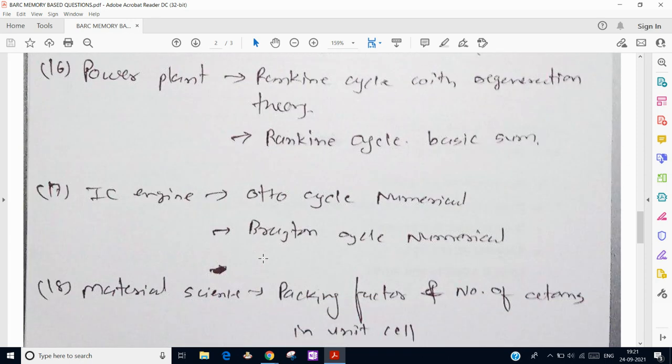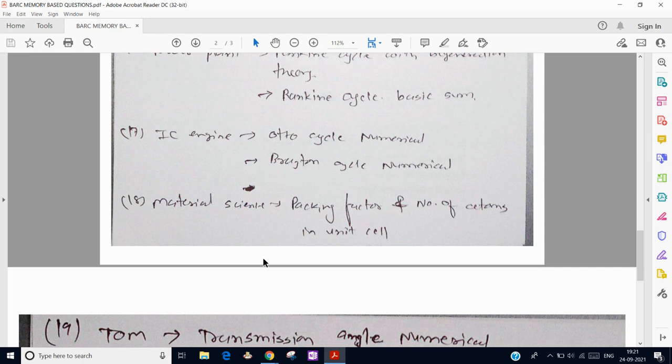If we talk about IC engine, there was an Otto cycle numerical and a Brayton cycle numerical. Okay, so these two numericals were there. From material science point of view, there were two questions I can remember: one based on packing factor, and one on the number of atoms in the unit cell of simple cubic, BCC and FCC.